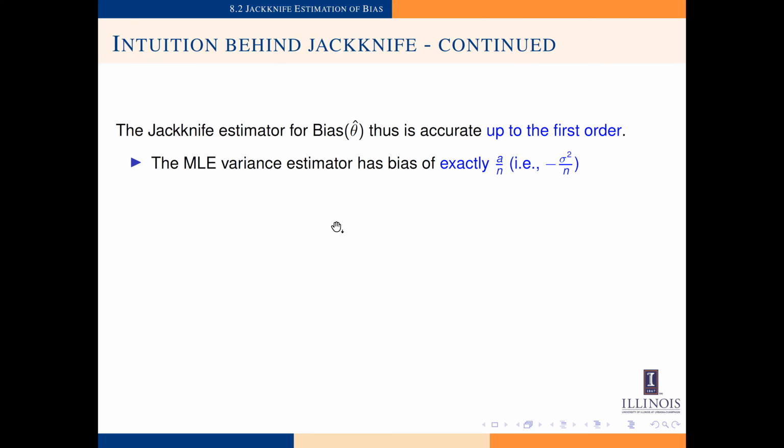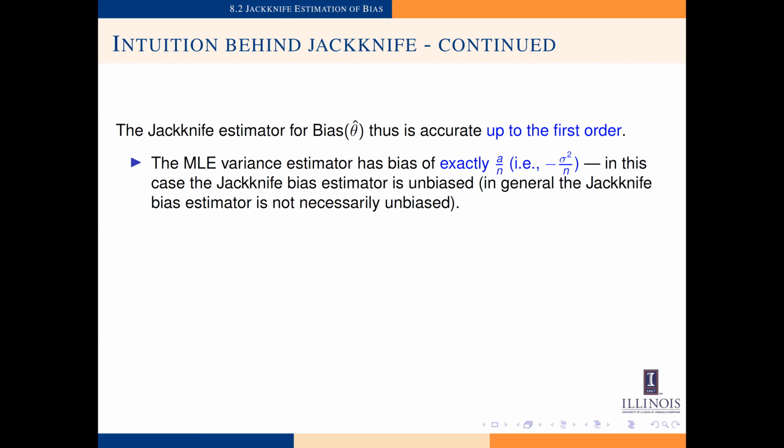So in this case, the jackknife bias estimator is unbiased. So it's accurate up to the first order. The first order is exactly the bias. However, in general, when your bias is not exactly a divided by n, the jackknife bias estimator is not necessarily unbiased.